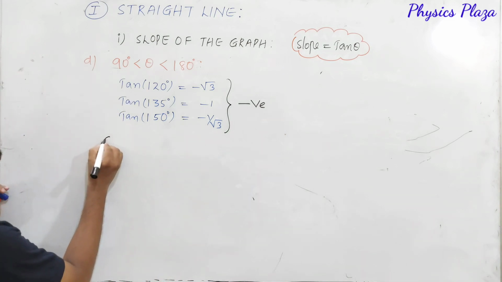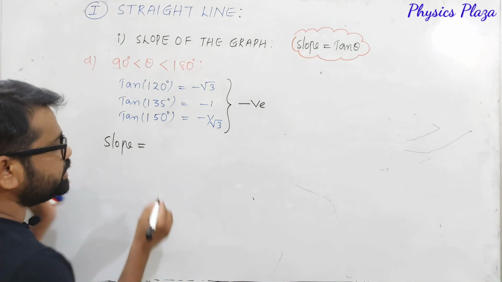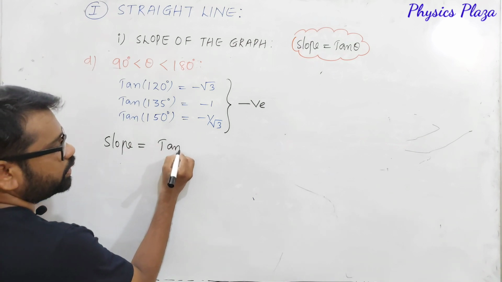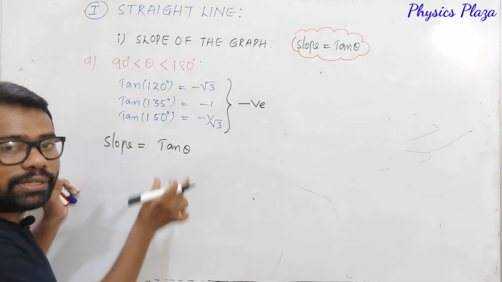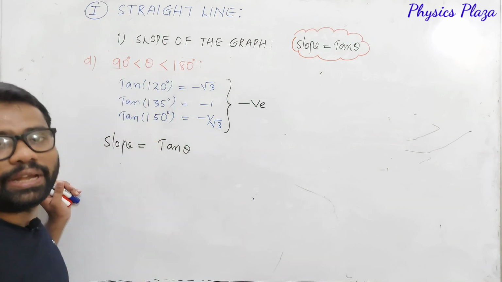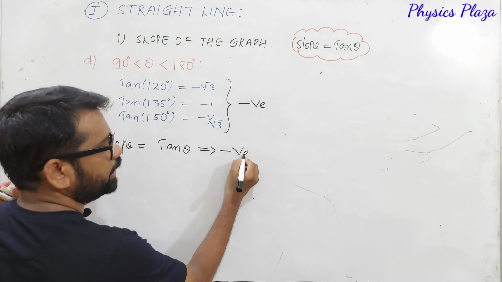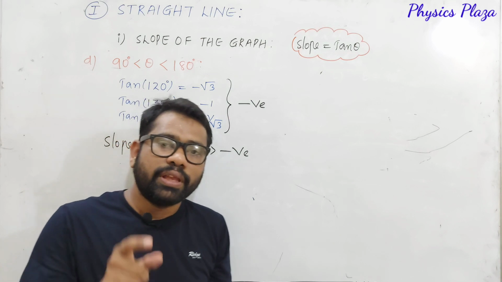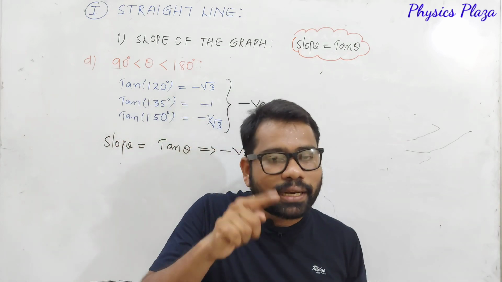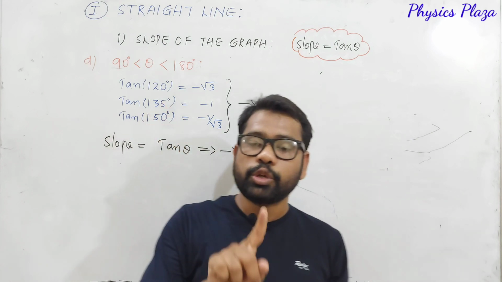We know that the slope of the straight line is equivalent to tan theta, and tan values in this second quadrant are all negative only. Which means the slope is going to be negative. It's very important. So, if the angle is obtuse, that is greater than 90 degrees and less than 180 degrees, the slope of the straight line is going to be negative.